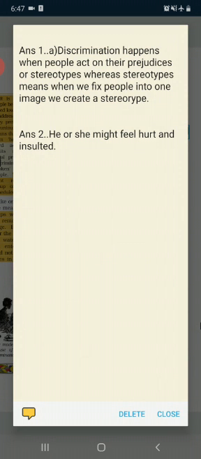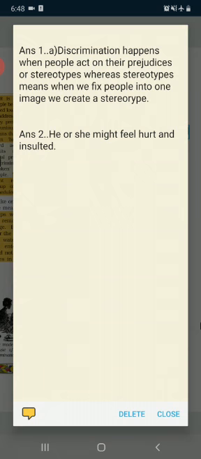Discrimination means when we are not giving equal rights to another person, like we're not treating our maids equally, or we are seeing them as untouchables. But a stereotype is when we fix an image in our mind, like when we see that boys can do this work well and are more rowdy, as compared to girls who are silent and soft-spoken. So this is a stereotype example.